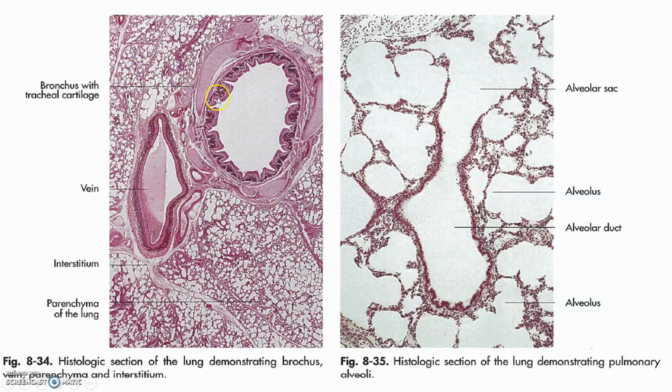So this is actually the structure of the alveoli. You can just look at these things. You can see this is the alveolar sac, the alveoli, and this is the alveolar duct. This will be completely filled with frothy fluid, which is due to the released sulfur atom attacking the endothelial cells.